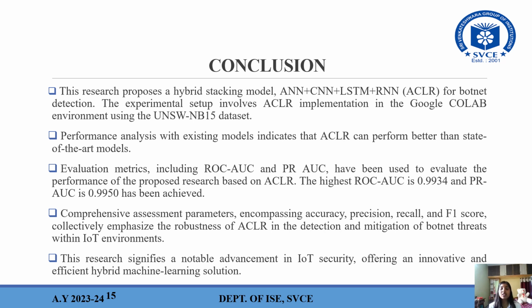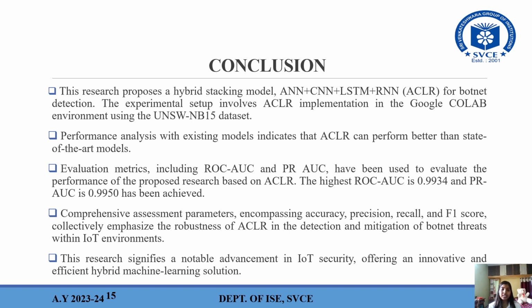Coming to the conclusions, this research proposes a hybrid stacking model, ANN plus CNN plus LSTM plus RNN, combining to form the ACLR for botnet detection. The experimental setup involves ACLR implementation in the Google Colab environment using the UNSW-NB15 dataset. The performance analysis for existing models indicates that ACLR can perform better than state-of-the-art models.